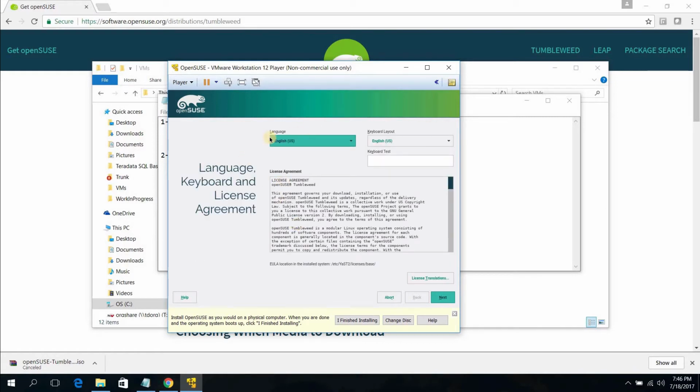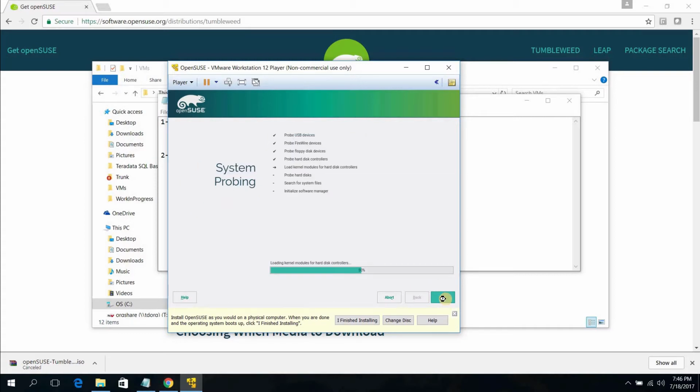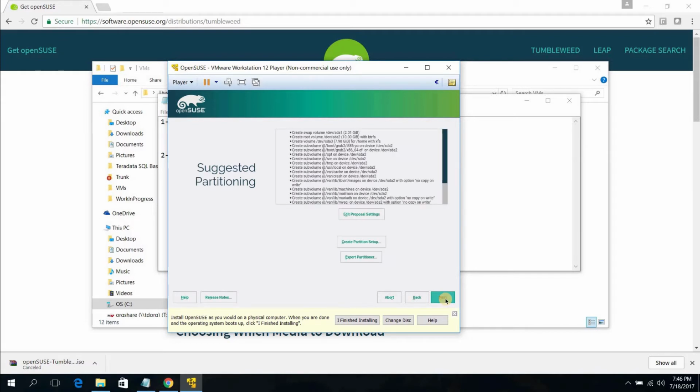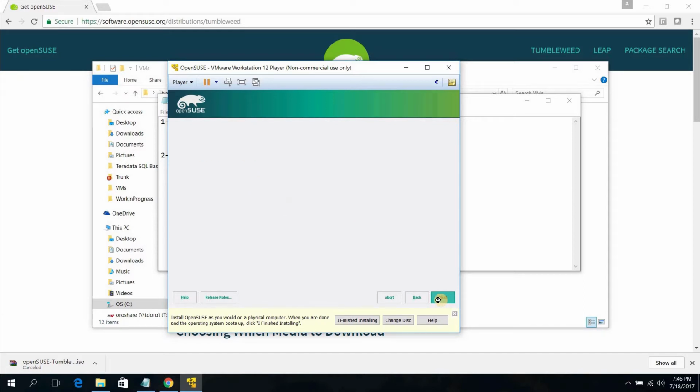Okay, now you can see the screen, so you need to select your language here, so just leave this as English US, and now just click this next button. Again, on this screen, I'm going to leave all the options as they appear to be. So now just clicking this next button.